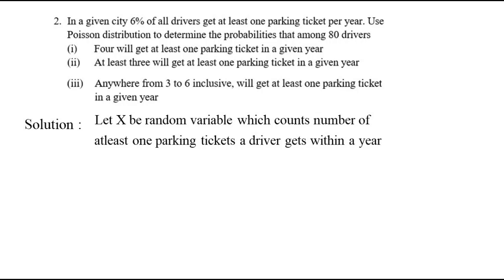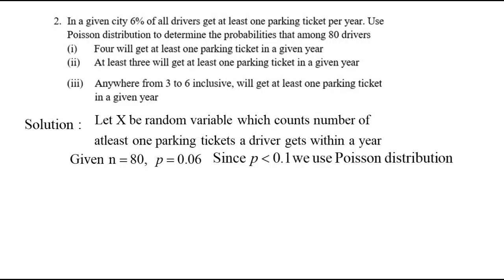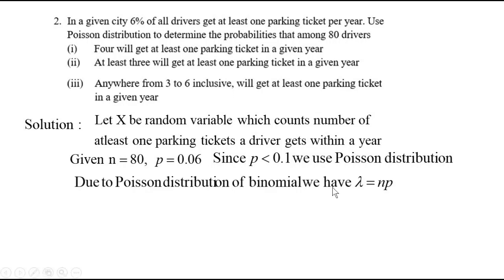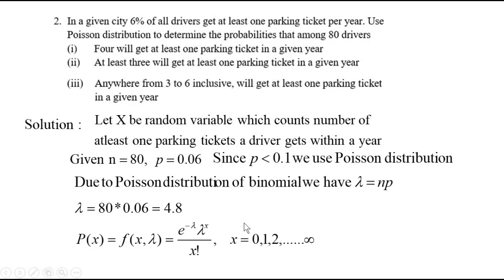Let us write the given data. N is 80 and P is 0.06. So here P is less than 0.1. When P is less than 0.1, you can use Poisson distribution. Now for Poisson distribution, you know lambda is equal to N into P. Multiply these two, and you get lambda equal to 4.8. Substitute that in our function. Now after substituting the value of lambda, you get this probability function.